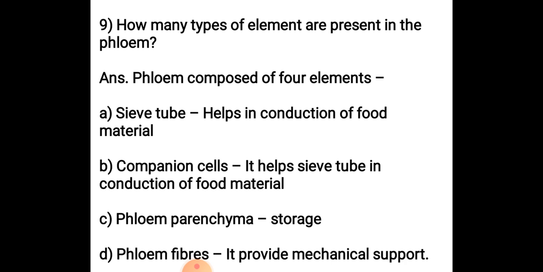Next, how many types of elements are present in phloem? Phloem is composed of 4 elements, as you all know. First is sieve tube, that is responsible for the conduction of food material. Next, companion cells, they help sieve tubes in conduction because they contain a nucleus. So sieve tubes are always associated with companion cells only. So please remember this. Phloem parenchyma helps in storage. Phloem fiber provides mechanical support.